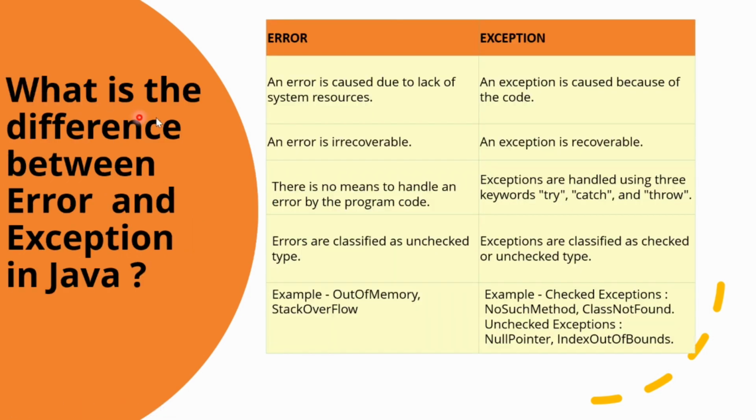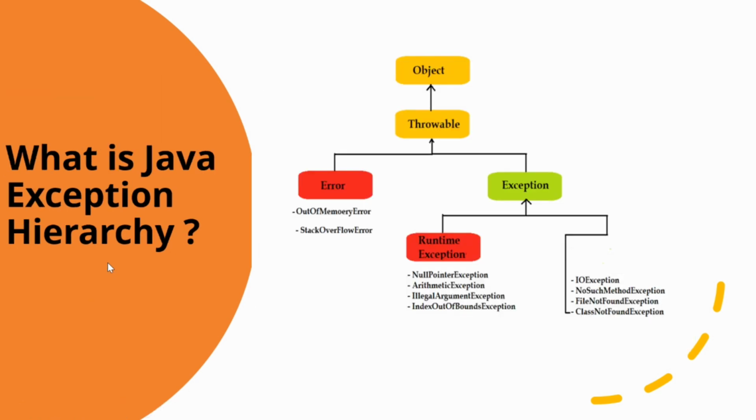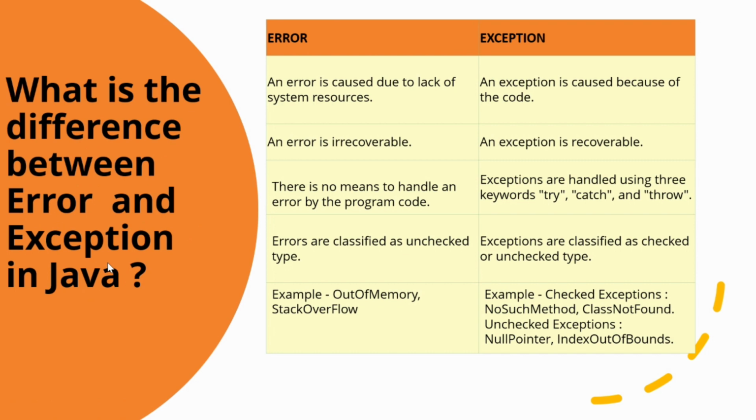The next very important question is, what is the difference between the error and the exception in Java? Both the exception and errors are the subclasses of the throwable class that we have seen over here. The error implies a problem that mostly arises due to the shortage of system resources. On the other hand, the exception occurs during the runtime and the compile time. So, let us find out some of the major differences between the error and the exception.